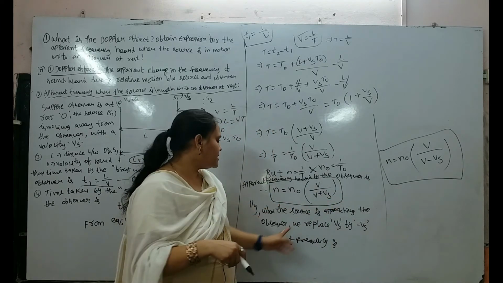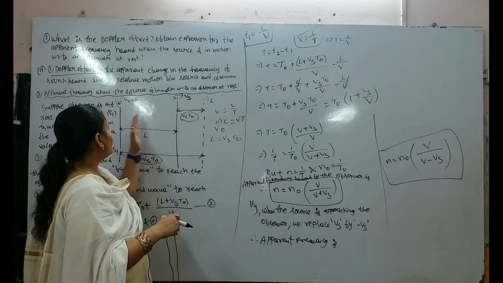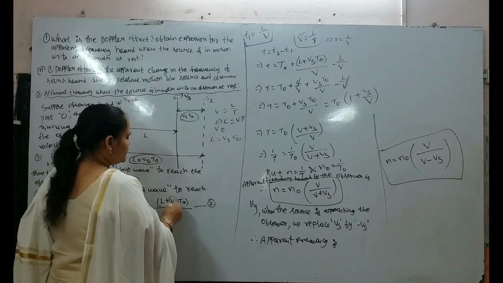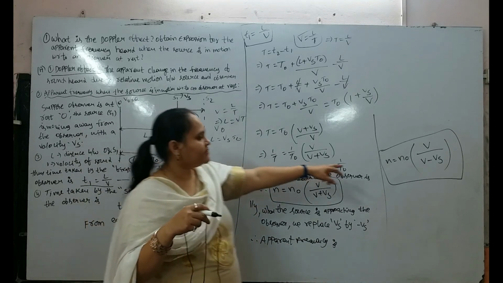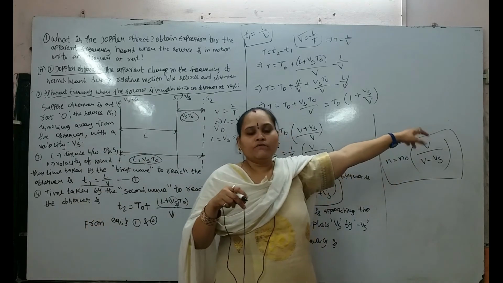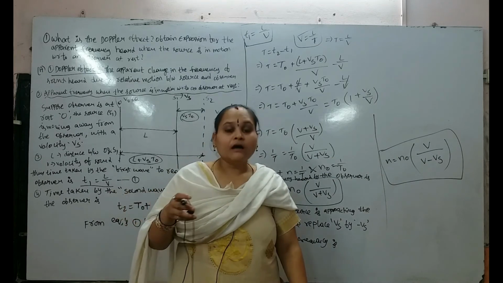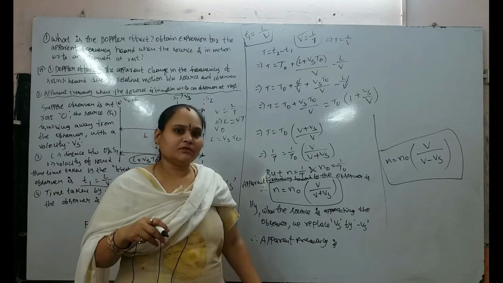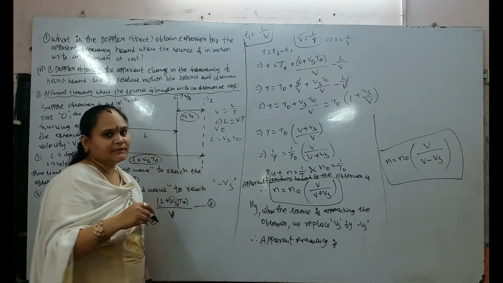Similarly, when the source is approaching the observer, that means the source moves towards the observer, we replace plus Vs by minus Vs. Then we get the frequency n equal to n naught into V by (V minus Vs). This is the frequency heard by the observer when the source moves towards the observer. This is the Doppler effect.